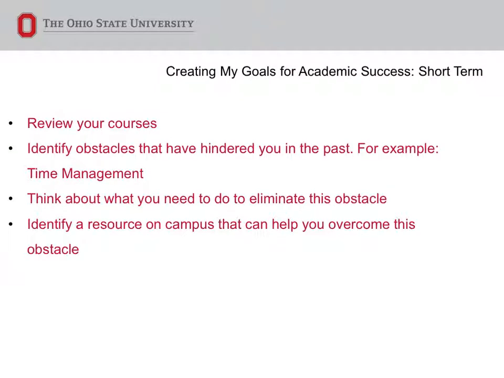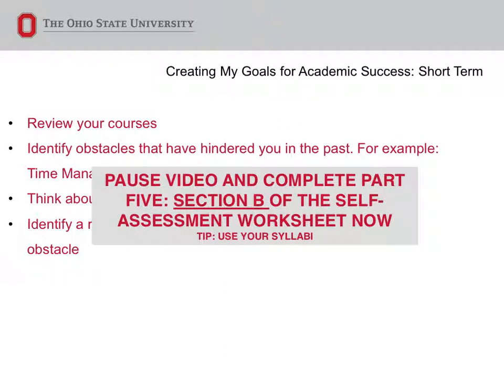Next, take into account each of the courses you are taking this semester and predict an obstacle you may face. Make sure to remember what has hindered you in similar courses in the past. Review your courses, identify an obstacle, and make a plan to overcome it. Also identify a resource on campus that you think will help you overcome this obstacle. Now take a moment to complete Section B of Part 5 of the Self-Assessment and Goal Planning Worksheet.